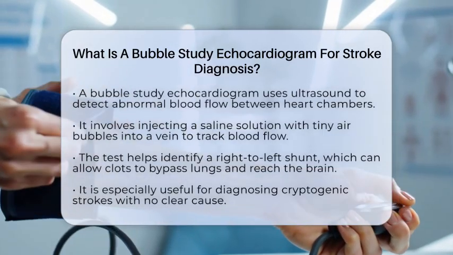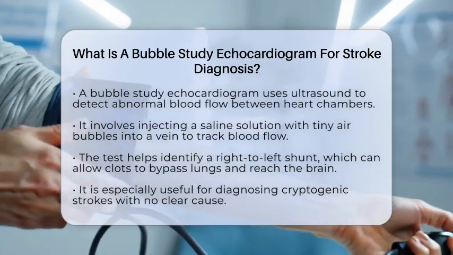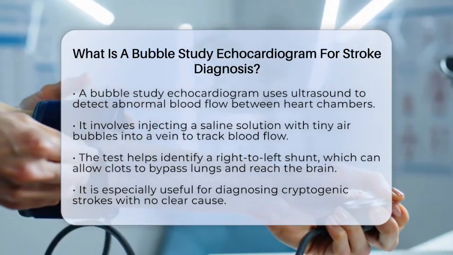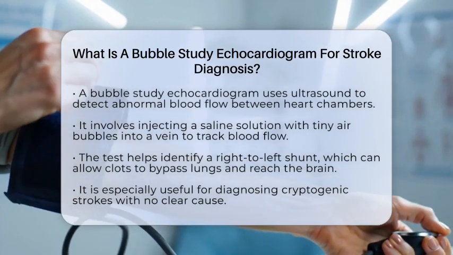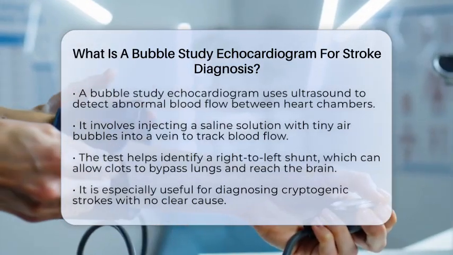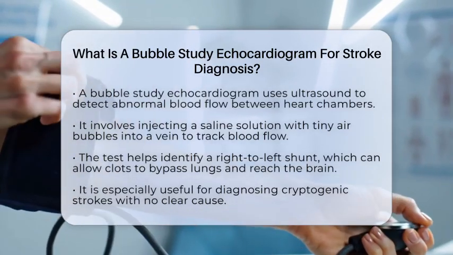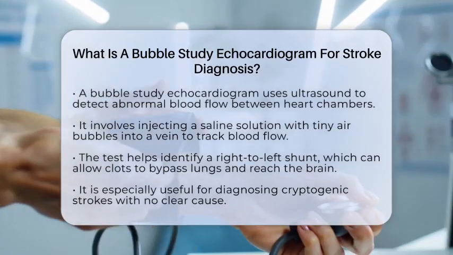This abnormal flow, called a right-to-left shunt, can sometimes allow blood clots from the veins to bypass the lungs and reach the brain, leading to a stroke. The test is especially helpful when a stroke has no clear cause, known as a cryptogenic stroke.